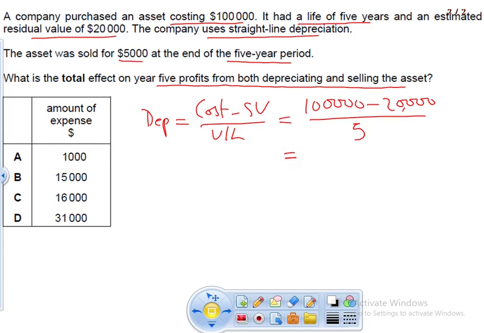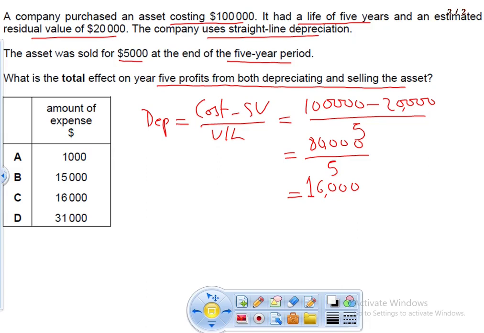In this case, it is 80,000 divided by 5, and your answer is 16,000. So every year you will subtract 16,000 as your depreciation.